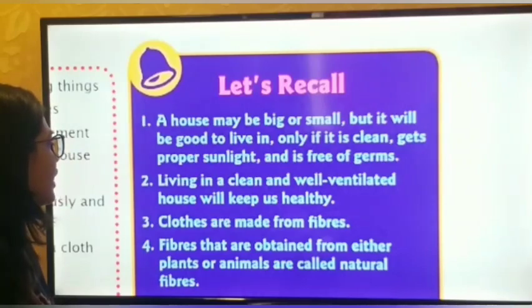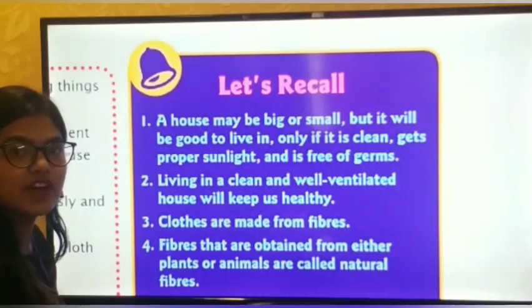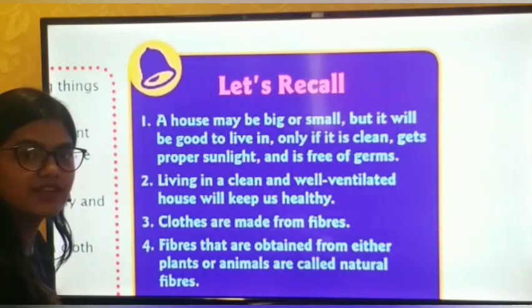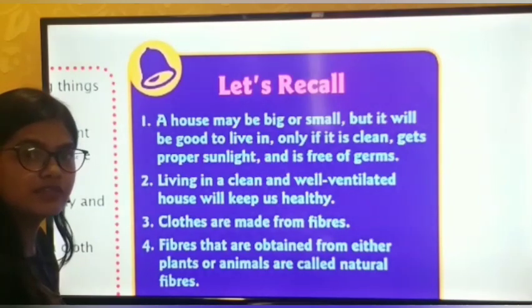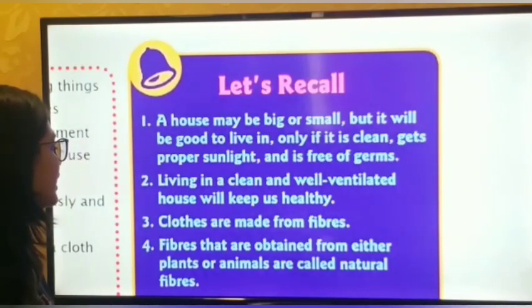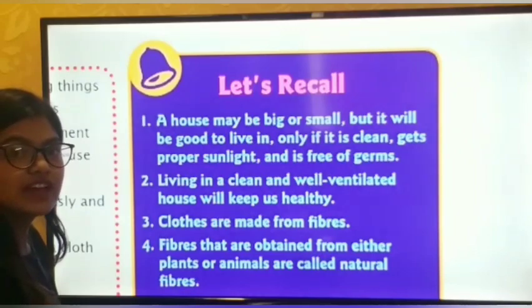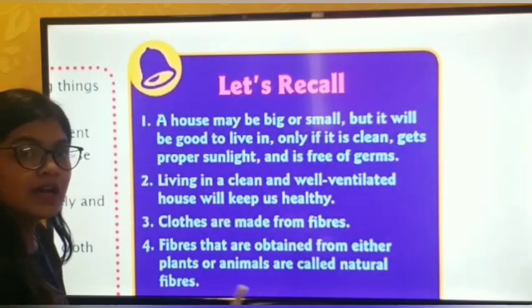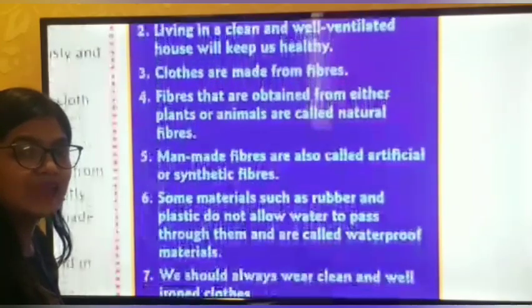Okay, now the third point. Clothes are made up of fibers. Yes, we have seen different types of fibers, natural fibers and synthetic fibers. So the clothes which we are wearing are made up of different types of fibers. Now the next point. Fibers that are obtained from either plants or animals are called natural fibers. So natural fibers were again of two types, plant fiber and animal fiber.